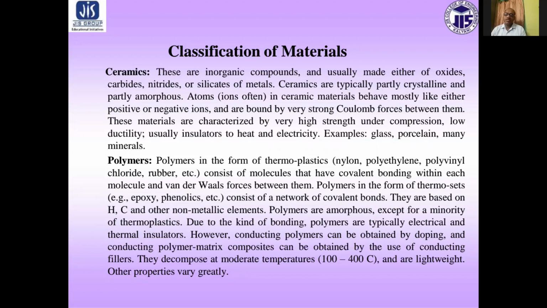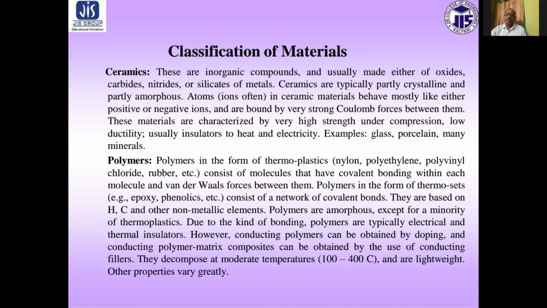Atoms in ceramic materials behave mostly like either positive or negative ions and are bound by very strong Coulomb force between them. These materials are characterized by high strength under compression, low ductility, and are usually insulators to heat and electricity. Examples: glass, porcelain, many minerals.